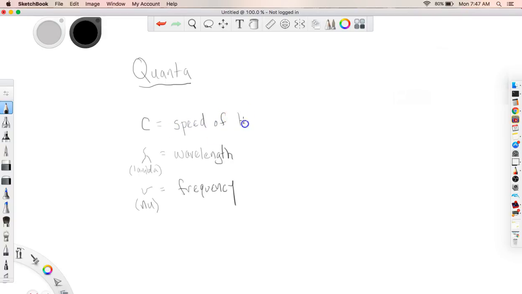Now, one of these three is constant, and hopefully you realize that what is constant out of these three is the speed of light. So a light wave can have differing wavelengths and frequency, but the speed of light is the speed of light. It is not going to be changing, and that value is 3.00, rounded approximately, it's like 2.999 something, times 10 to the 8th meters per second.